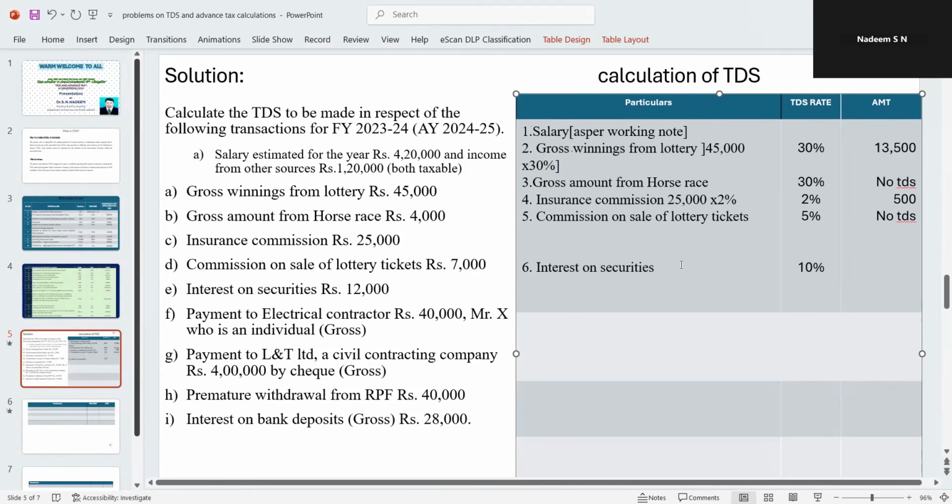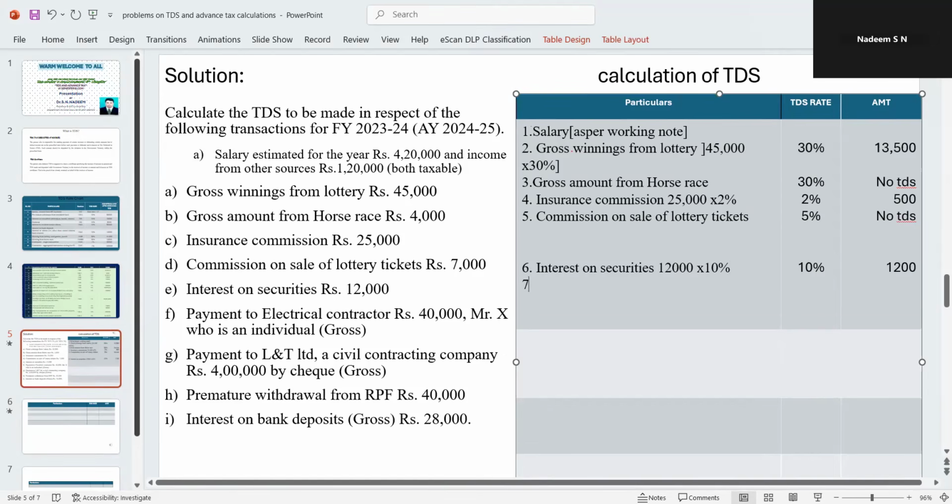Interest on securities, how much is the amount? 12,000 into 10%. So how much will it be? 1,200 rupees. You take as it is. So after that, what else do we have?